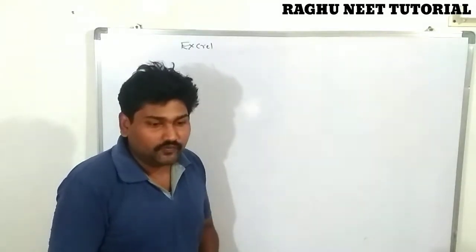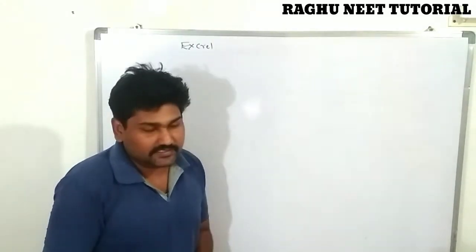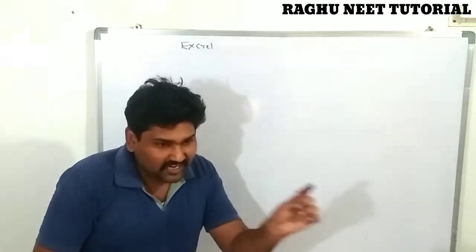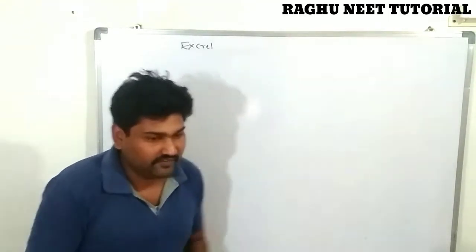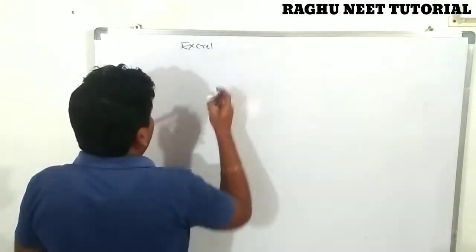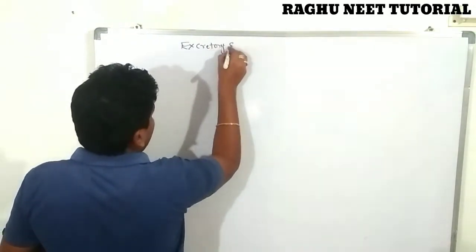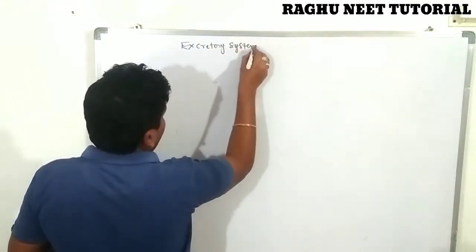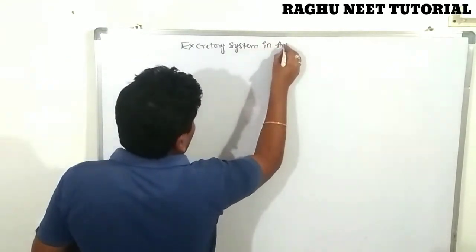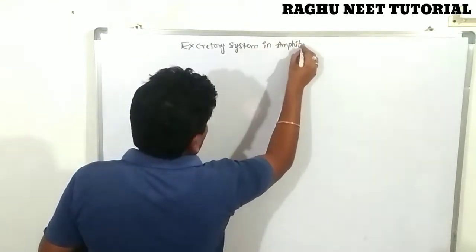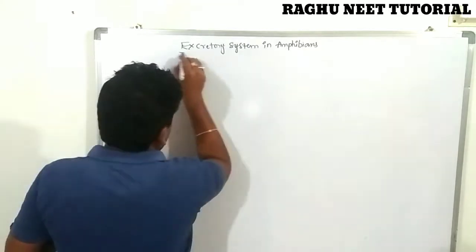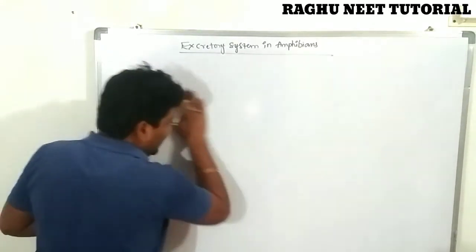After the completion of the integrated system, today we are discussing the excretory system in amphibia and the reproductive system in amphibia. First, the excretory system in amphibia.